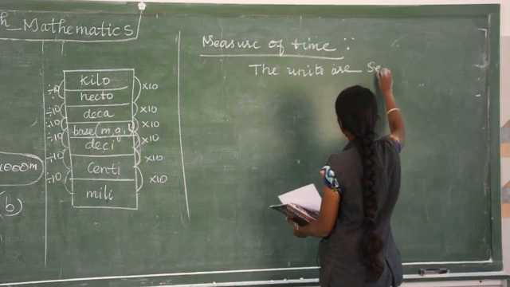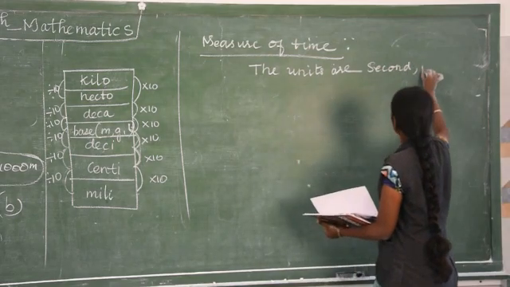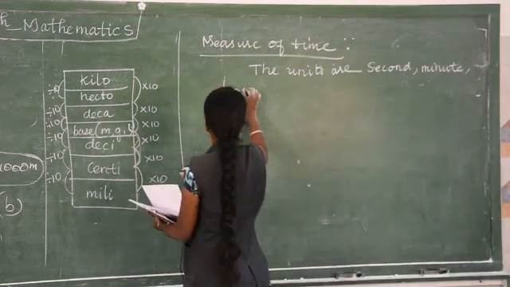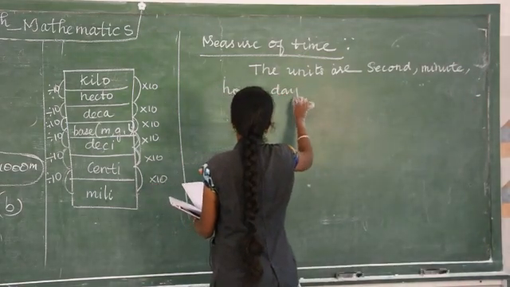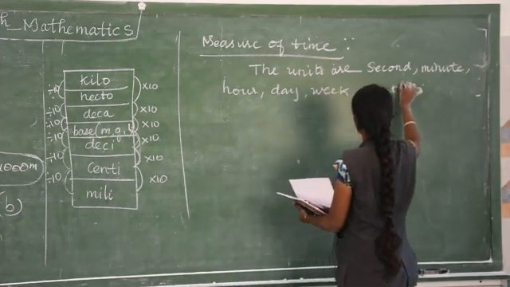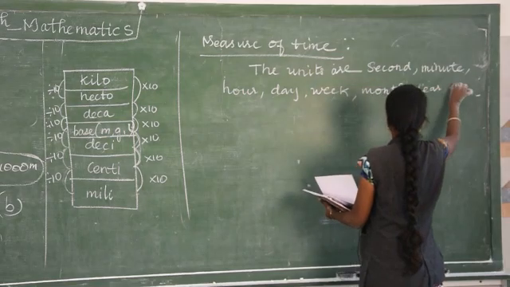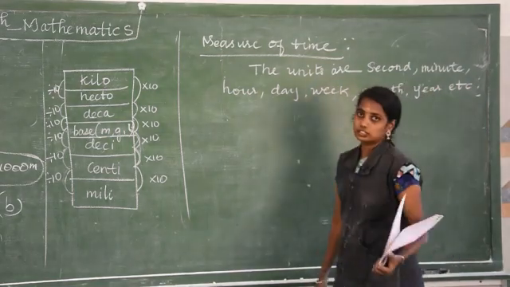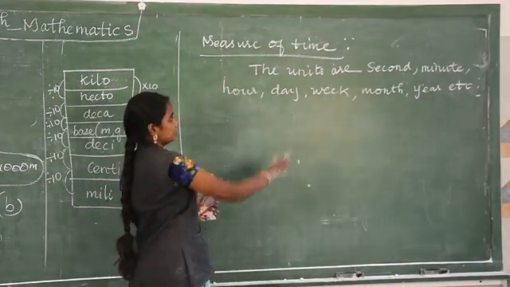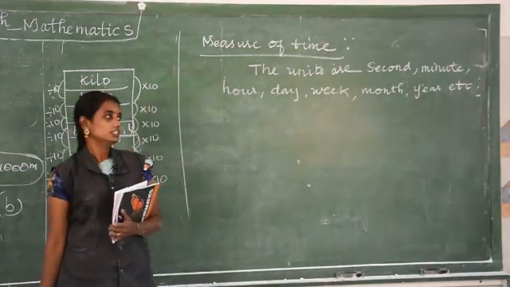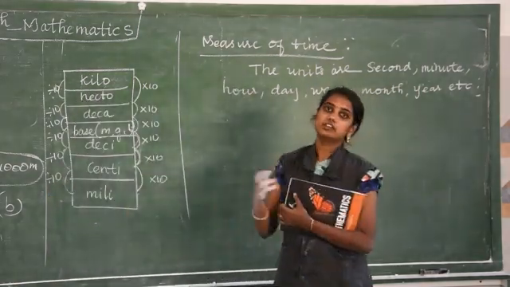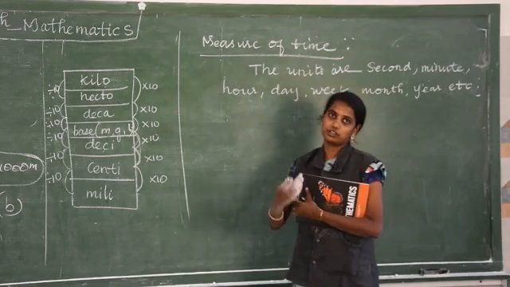the units are second, minute, hour, day, week, month, year, etc. It's going on. The units are second, minute, hour, day, week, month, year. The measure of time. So we know that the basic unit is seconds. The clock, everyone, we used to see the clock and we have the watch.